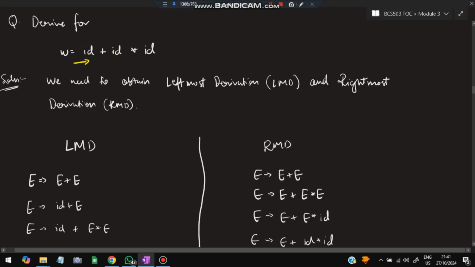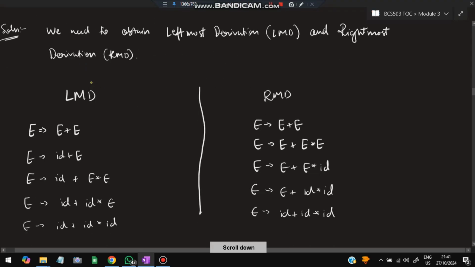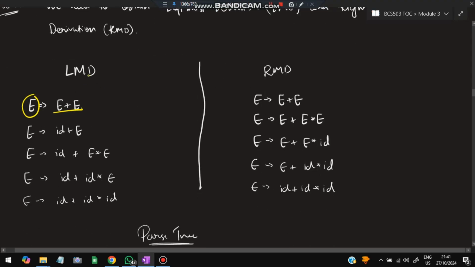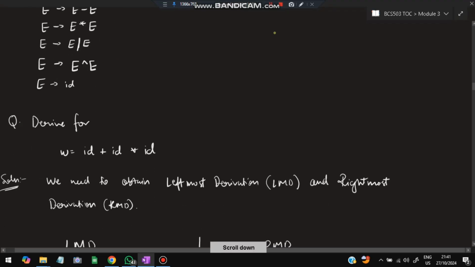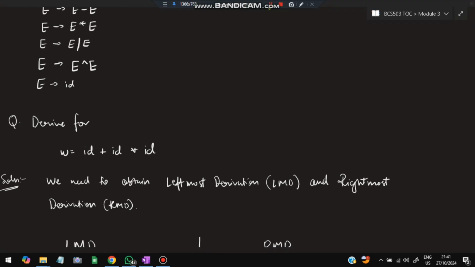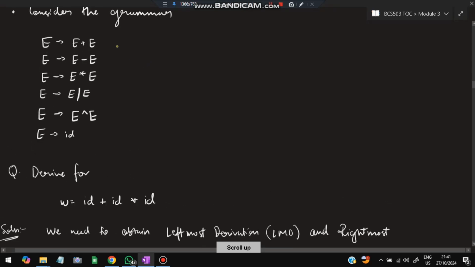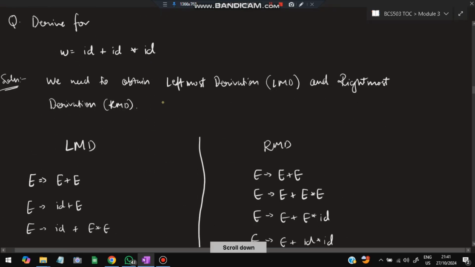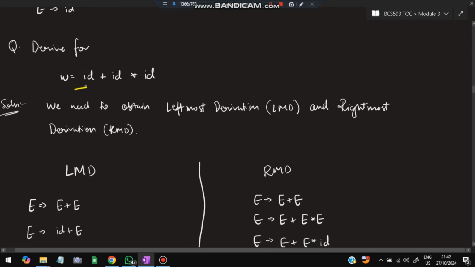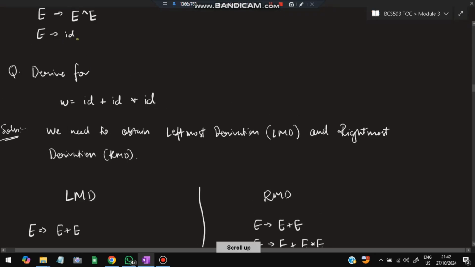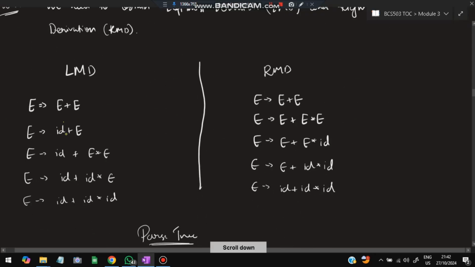When you start from the left, what is the first operator you encounter? It is plus, right? So E can be written as E plus E. Following the rules, I want plus first, so I'll write E is equal to E plus E. Here E can be substituted as E plus E, and E can be written as ID. Because I have to start from the left, and the first letter is ID, I'll substitute it as ID. This one I'll write first, and here it is plus E.